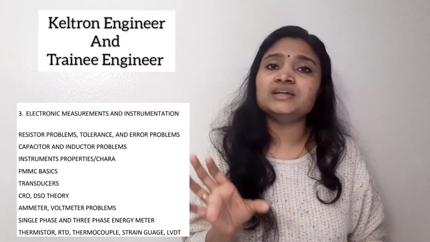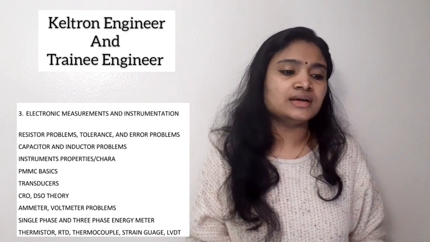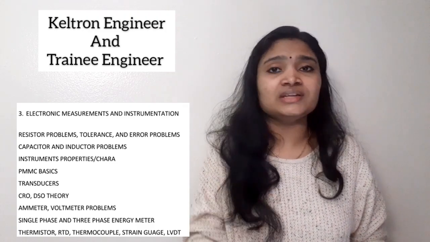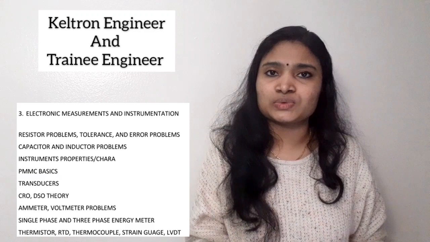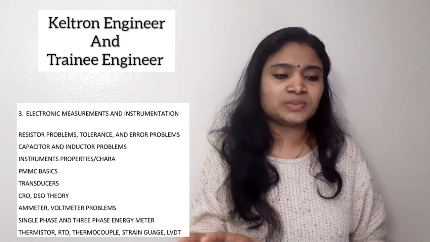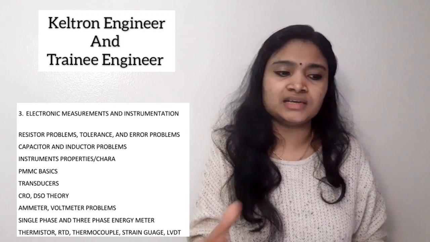PMMC, permanent magnet moving coil instrument, its basics, structures and all. Then various types of transducers. Another very important area is CRO and DSO; theory questions can come. CRO is cathode ray oscilloscope and DSO is digital storage oscilloscope. So these two oscilloscopes and their theory questions.